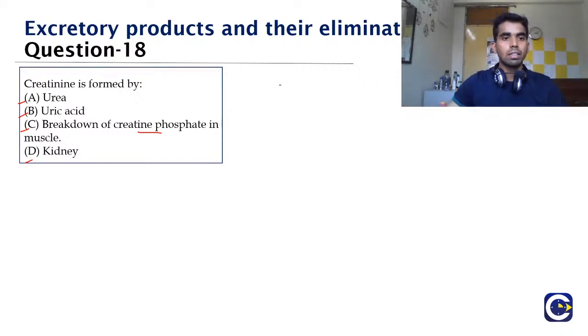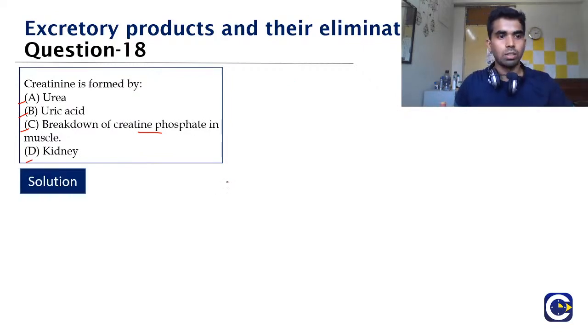So creatinine phosphate is present in the muscle, and when you exercise a lot, or whenever there is injury to the muscle, there is breakdown of this creatinine phosphate. When this creatinine phosphate is broken down, it is excreted into the urine, and that is why the correct answer here would be option C.